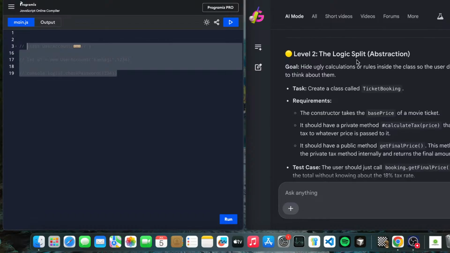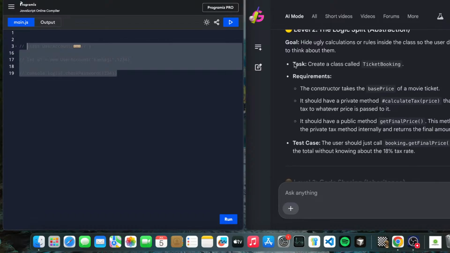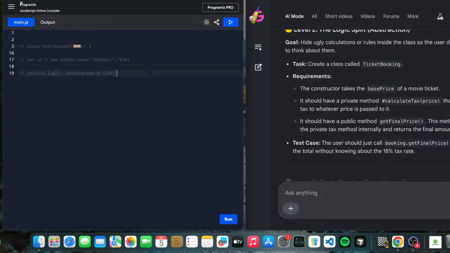Okay, so what is an abstraction? We have a task: create a ticket booking. Let's create a class called TicketBooking. Here we have a constructor. Basically I forget the constructor spelling every time.